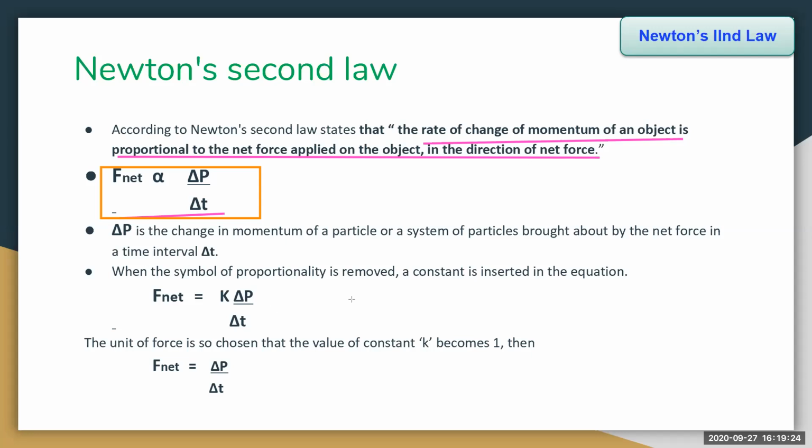When the symbol of proportionality is removed, a constant is inserted in the equation. Therefore, F net is equal to K into delta P by delta T, where K is the constant. The unit of force is chosen such that the value of K is 1. If K becomes 1, then F net is equal to delta P by delta T. This is Newton's second law.